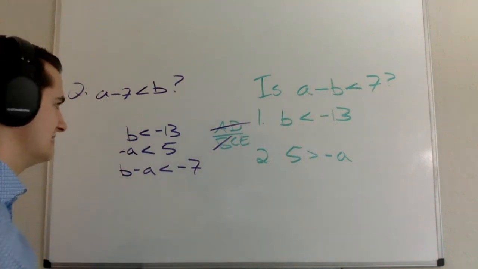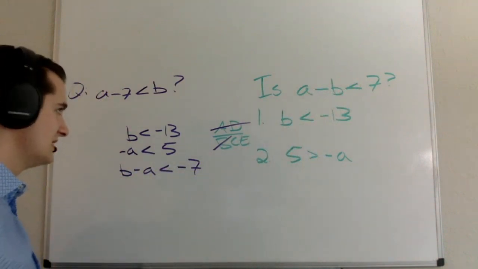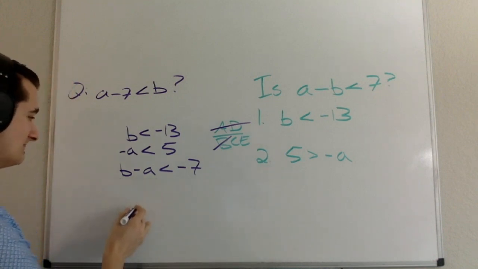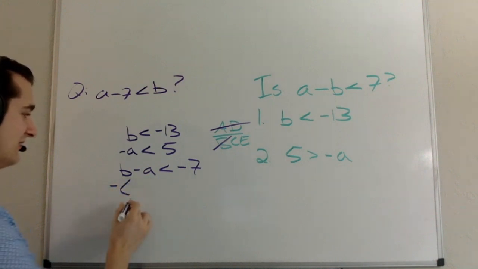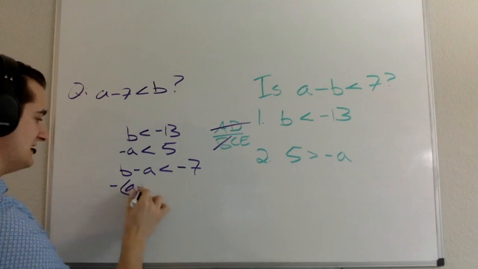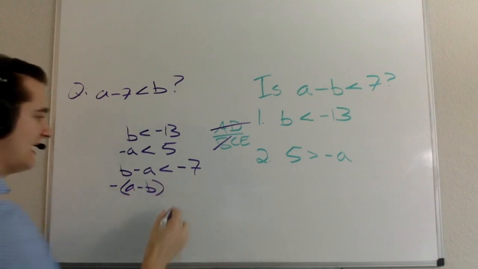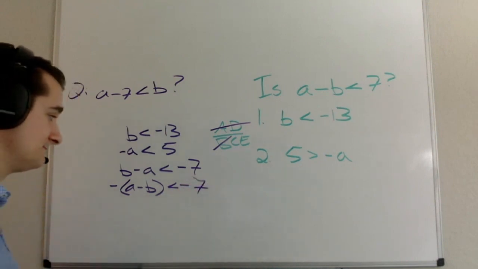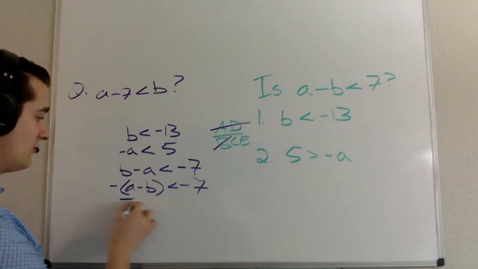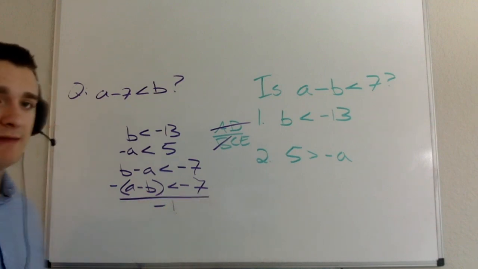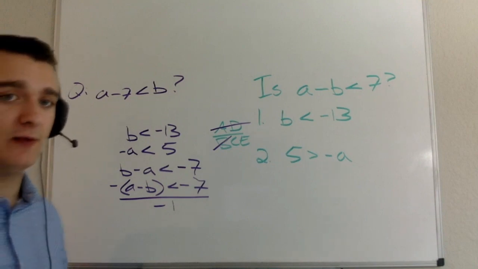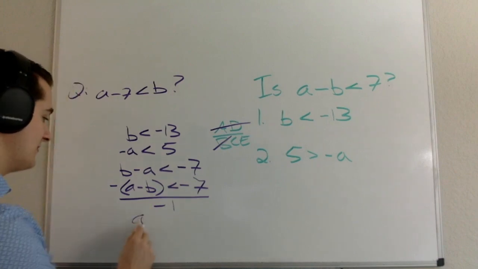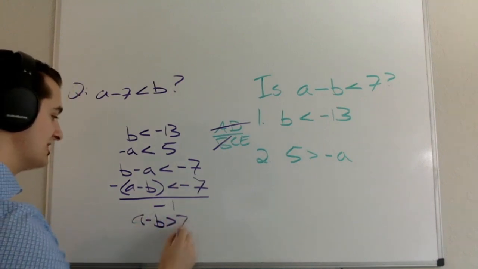Now, I can tell that this is starting to look a lot like this. So what I'm going to do here is rearrange this, and there are a couple of options. Number one, I could pull out a negative here, and I could say that this is really negative a minus b, and that is less than negative 7. From here, I could divide the whole thing by negative 1. But it's important to remember that when dividing by negative 1 with inequalities, I've got to flip the sign. When divided by a negative at all with inequalities, I've got to flip the sign. So what that would mean is that a minus b is greater than 7.